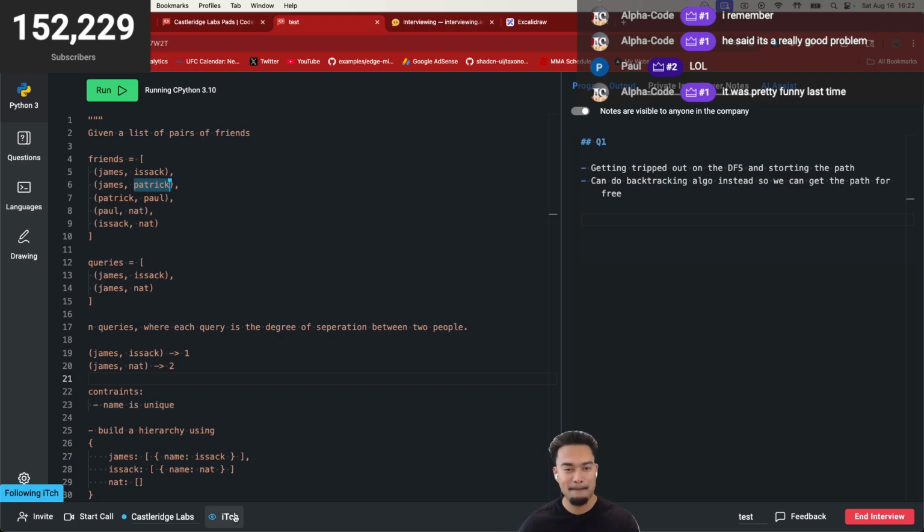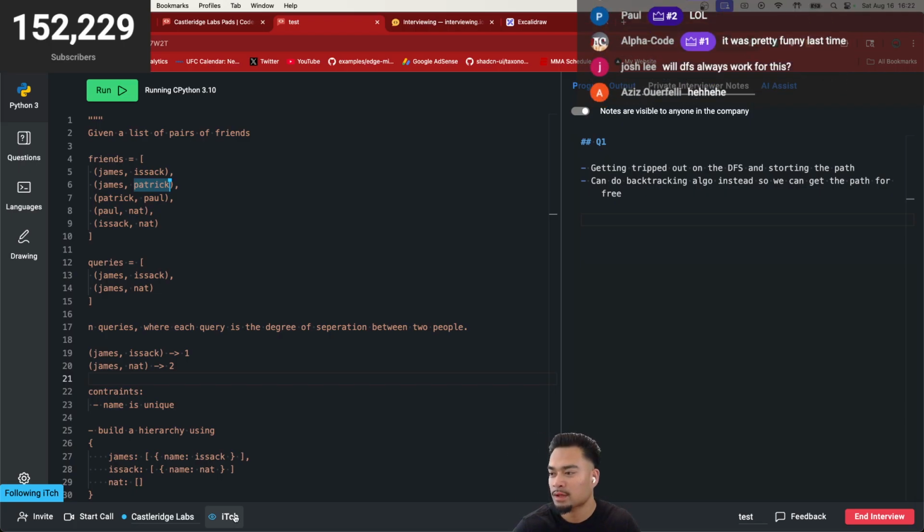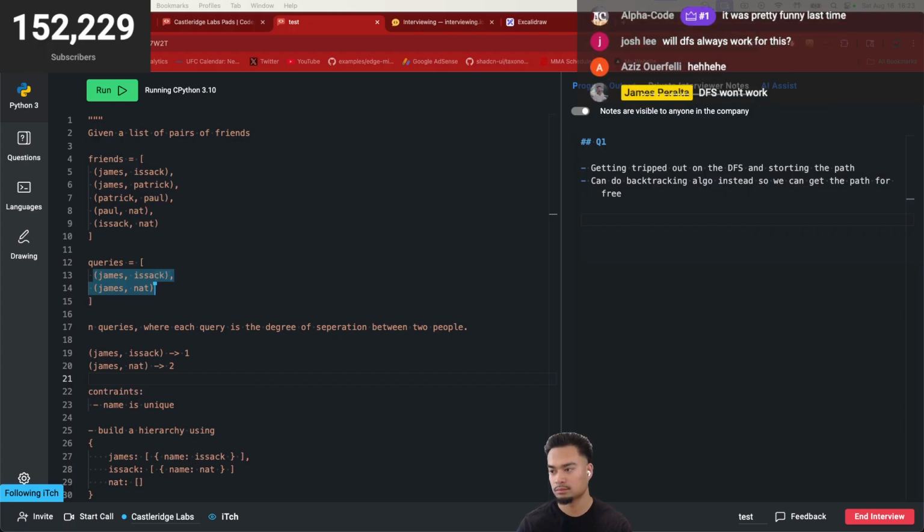From that point, we then just keep performing a DFS, or rather BFS. But then the issue becomes that the queries can be n long. You can have a ton of queries, so that would probably not be the most efficient.